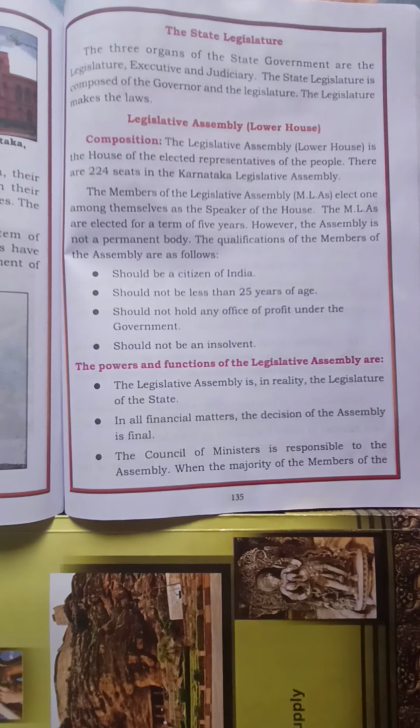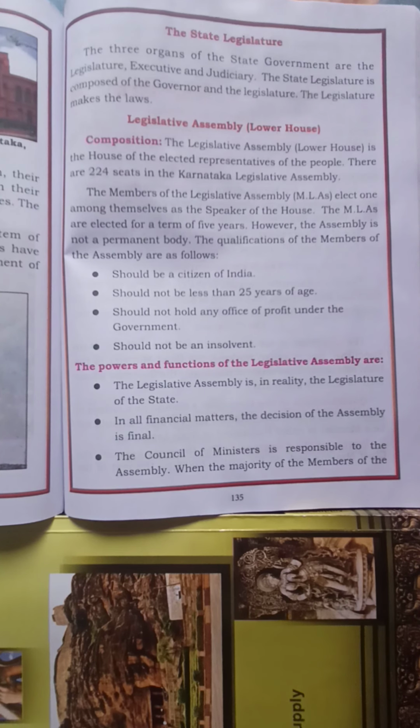Our constitution has laid down uniform systems of administration in all states, and state governments have a similar government structure to the union government of India. So same as the central government, the state government also has the same structure. The three organs of the state government are legislature, executive and judiciary. So the legislature is composed of whom? The governor and the legislature, and the legislature makes the law.